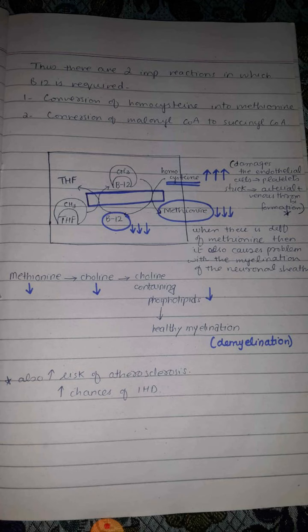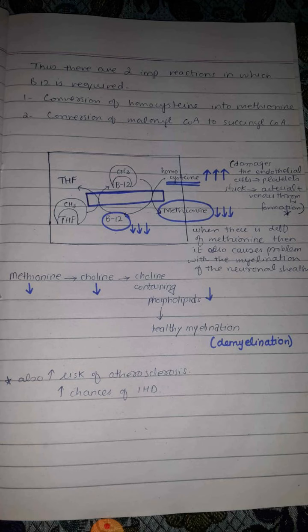When there is damage to the endothelial cells, then there is activation of the platelets, and platelets stick to these endothelial cells, and it can result in thrombi formation. So whenever there is deficiency of vitamin B12, then there may also be increased risk of atherosclerosis or increased chance of ischemic heart disease.